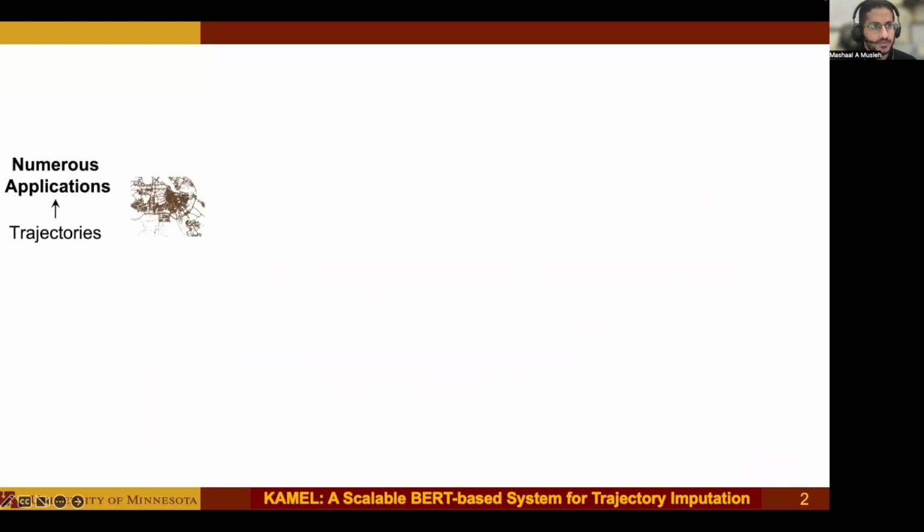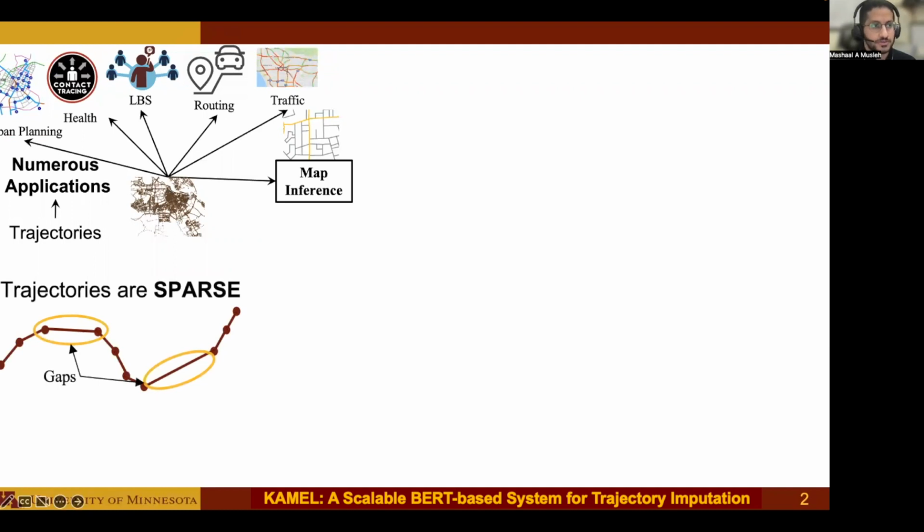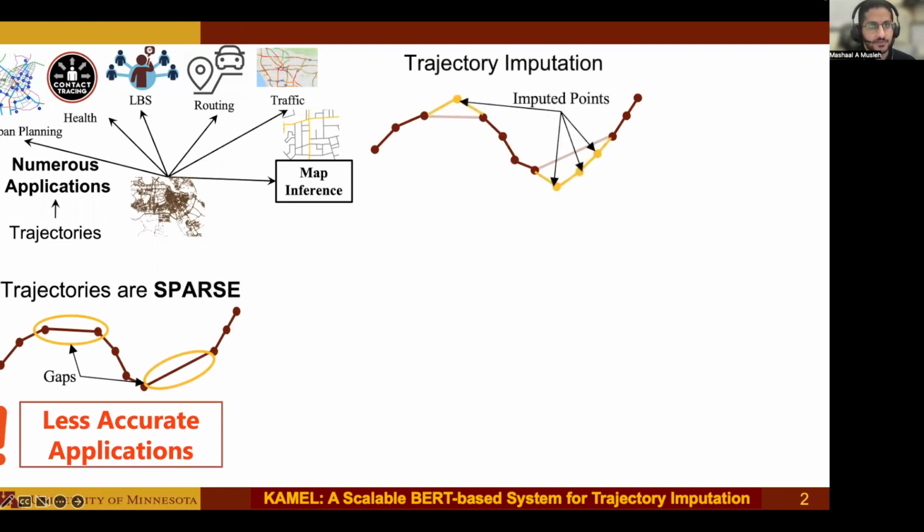So let's get started. GPS trajectories are everywhere, and they have enabled numerous applications in urban planning, health, location-based services, routing, traffic, and also map inference. However, trajectories are sparse, meaning they have frequent gaps between the GPS observations, due to power, storage, or bandwidth limits. These gaps create uncertainty about the object's whereabouts, which hurts applications such as the ones I just mentioned. The more sparse the trajectory, the less accurate the applications. Hence, there is a need for trajectory imputation to create additional points and fill the gaps.